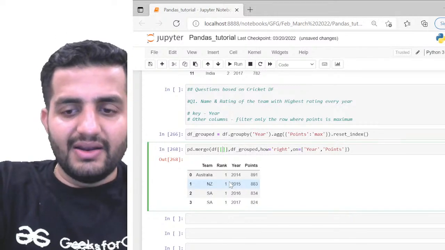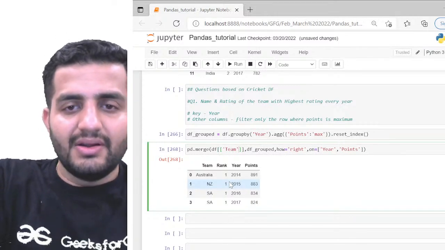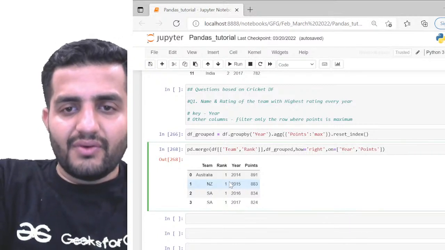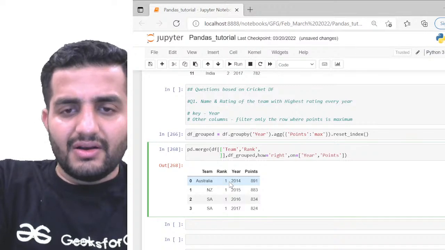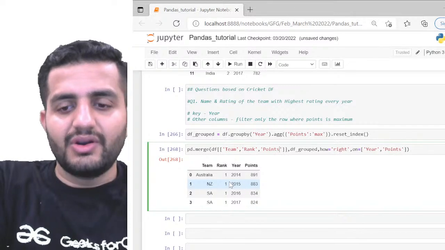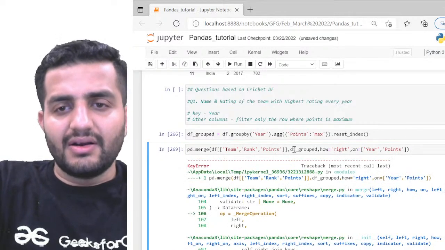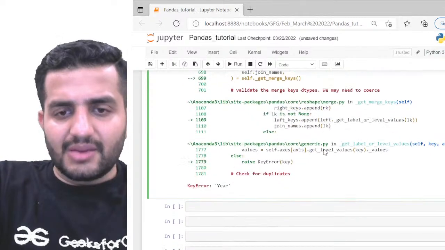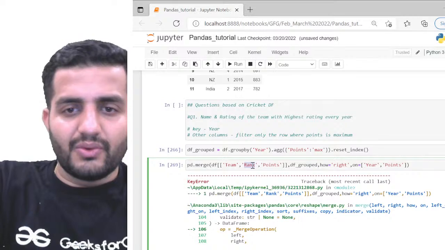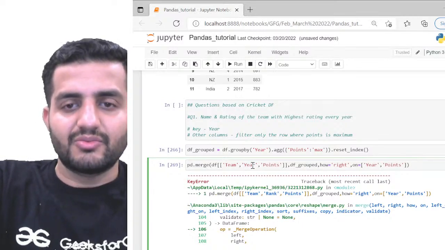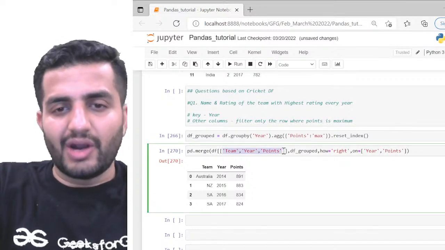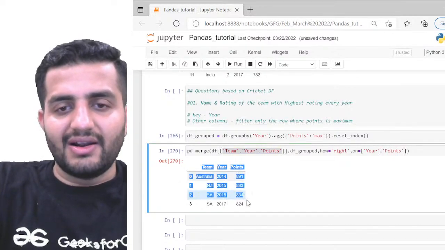So here we can define, okay, we only want team, and we want rank, and then the next thing we want is points, right? So now if we do it like this, what happened? Year is not defined. Why? Okay, my bad. I don't want rank, I want year, right? So now we can see this. I have team, year, and points. I'm not having rank here. So this is what the final table looks like.